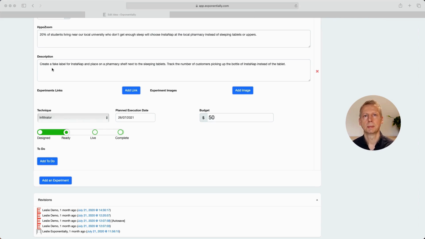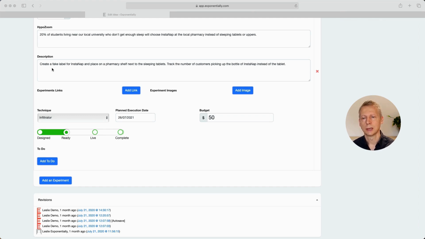So we thought deeply, which is why we do the lean canvas around the channels, about how do we actually find these customers? Where would they go in context? What you don't want to do here is run a Facebook ad for Instanap. Sure, you might get some hits, but it's completely out of context because people are in a social mindset. So go to where they are when they're doing the thing, where they're experiencing the pain, and where your solution can potentially help them out.